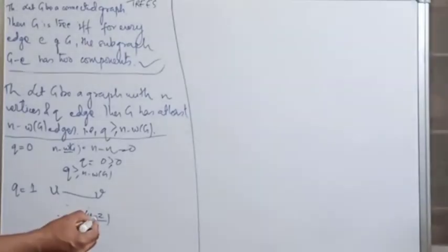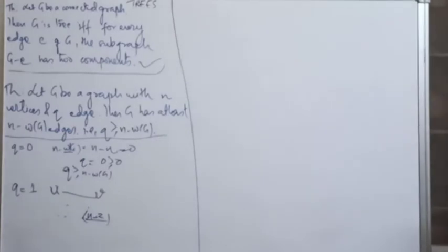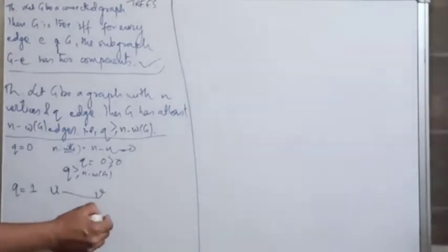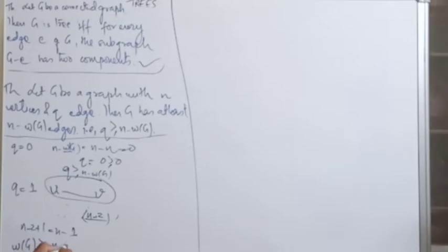So the number of components over here is n minus 2, because the number of vertices is n minus 2, the number of components is also n minus 2 different components, plus one component which is this U V. So the total number of components is n minus 2 plus 1, which is equal to n minus 1. Therefore the total number of components W of G can be written as either equal to or greater than n minus 1.